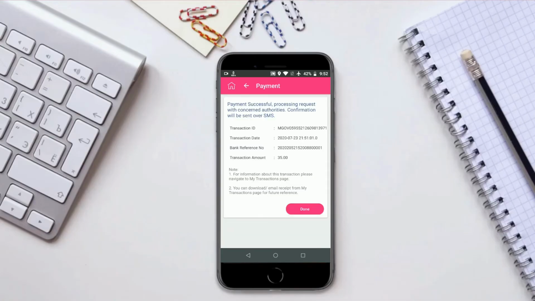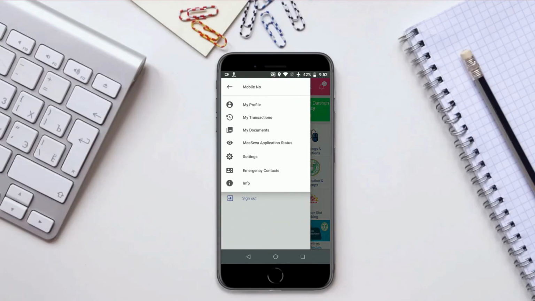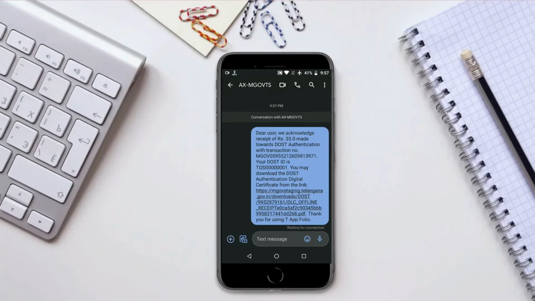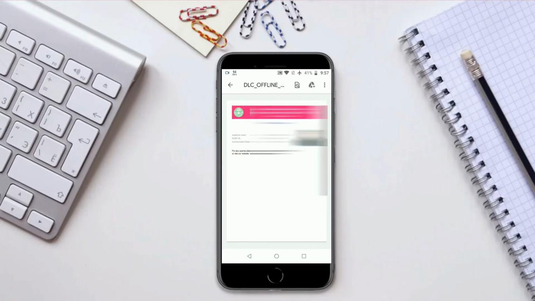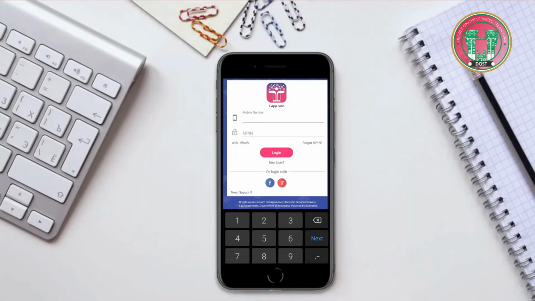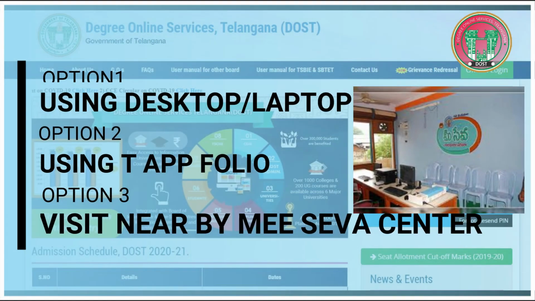This is the page that you would see if the payment is successful. Now note down your transaction ID for further references. You may also get your transactions by going to My Recent Transactions in your application. You will receive the same thing through an SMS as well. Clicking on the SMS, it will redirect you to the DOST authentication final transaction history page as well. And finally, the application form filling can also be done by visiting your nearby MiSeva center.